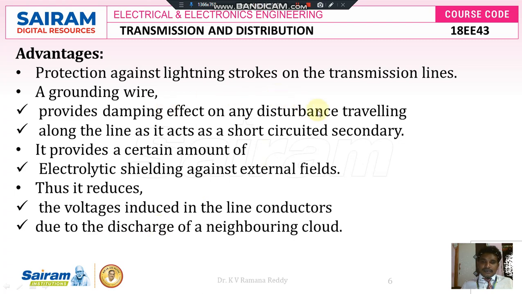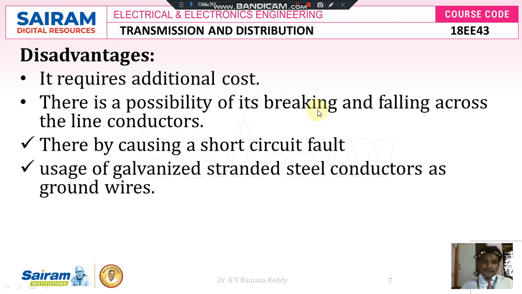Next, disadvantages of the grounding wire. It requires additional cost. There is a possibility of its breaking and falling across the line conductors. Again there exists a double fault, like an LG fault, thereby causing a short circuit fault. Usage of galvanized stranded steel conductors as ground wires requires a high amount of cost. So from an economical point of view it is a disadvantage.